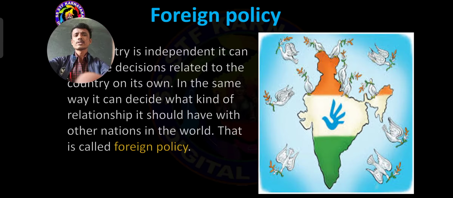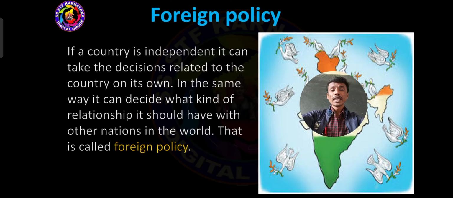Yes, dear students, here see, if a country is independent, it can take the decisions related to the country on its own. If a country becomes independent, that country is 100% able to take its own decisions. In the same way, it can decide what kind of relationship to have with other nations in the world.